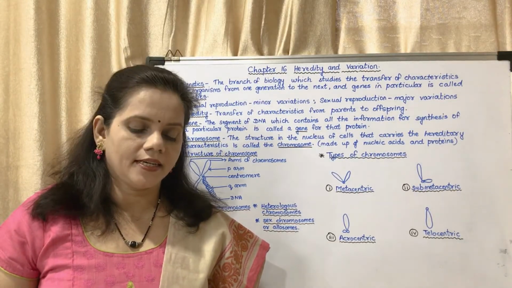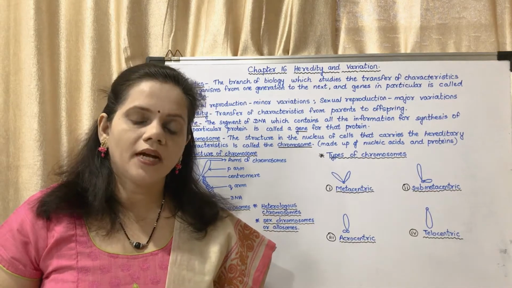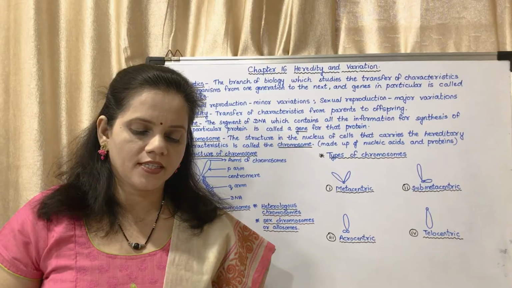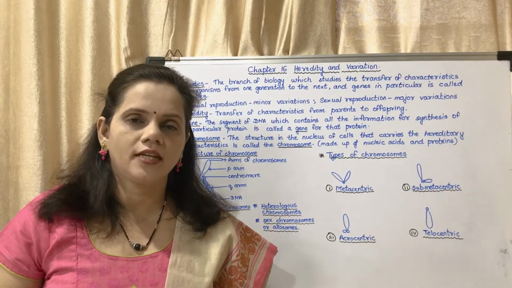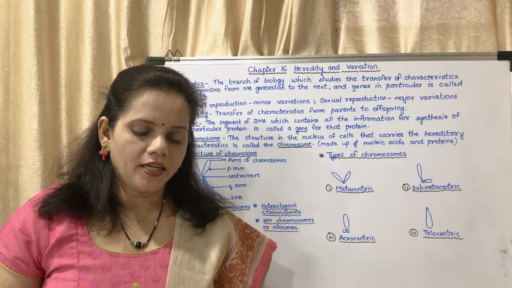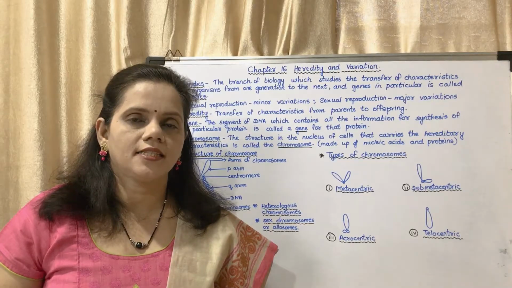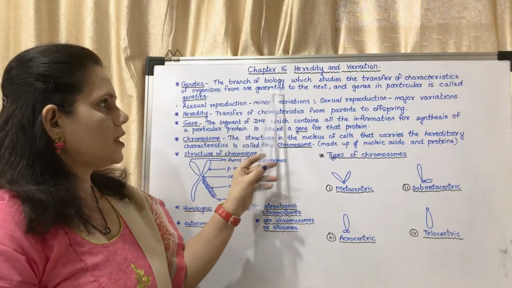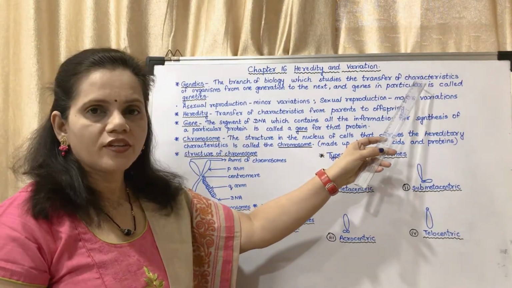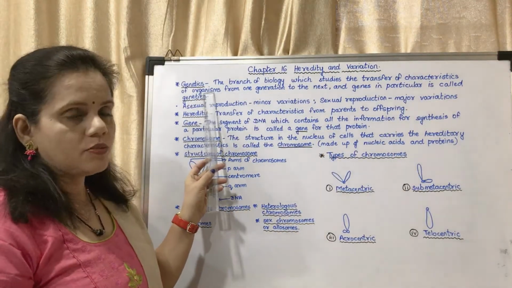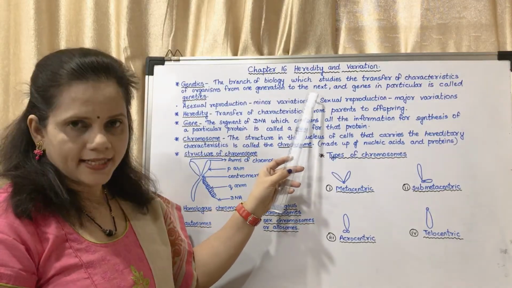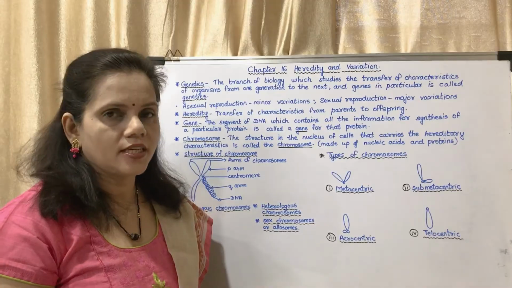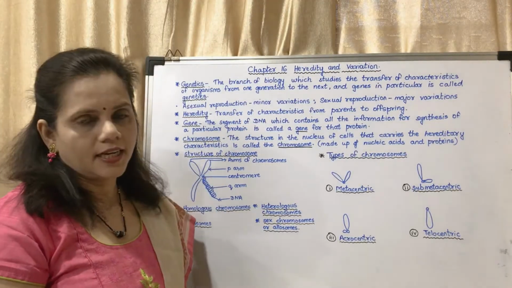What is genetics? You may see the branch of biology which studies the transfer of characteristics of organisms from one generation to the next, genes in particular, is called as genetics. I have written the definition here. The branch of biology which studies the transfer of characteristics of organisms from one generation to the next, and the study of genes in particular, is called as genetics.